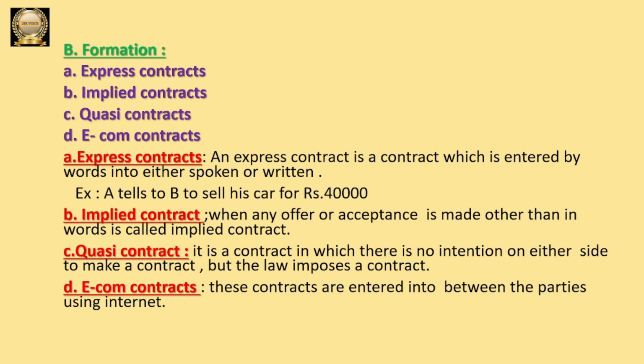And let us discuss the other one, that is e-com contract. If parties are entering into a contract using internet facility, then we can call it an e-com contract. So if parties are using internet facility and entering into a contract, then we can call it e-com contracts. Hope this is clear.